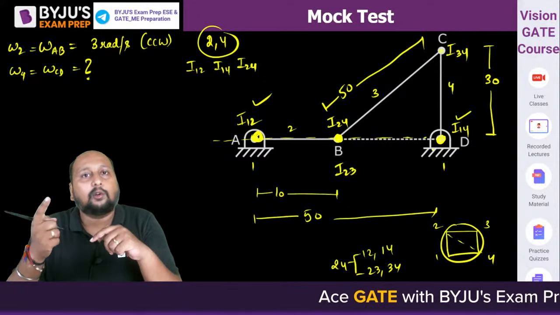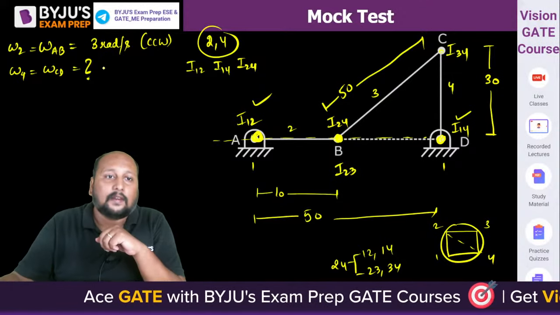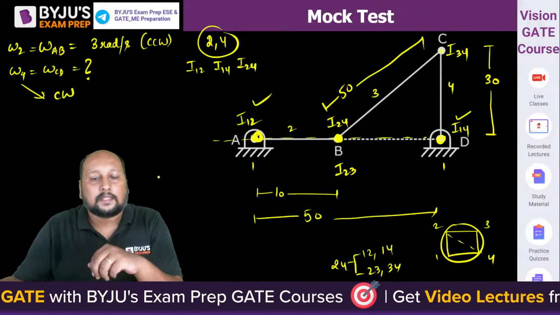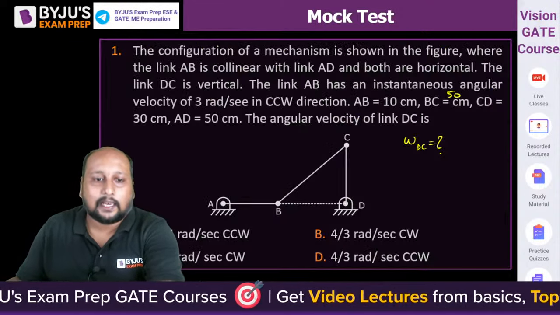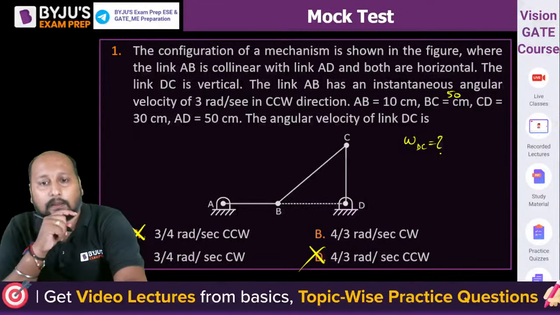So omega 2 and omega 4 will have opposite sense of rotation. That means omega 4 is clockwise. अब omega 4 clockwise होगा, we can eliminate option A, we can eliminate option D. So we are left with option B and C.